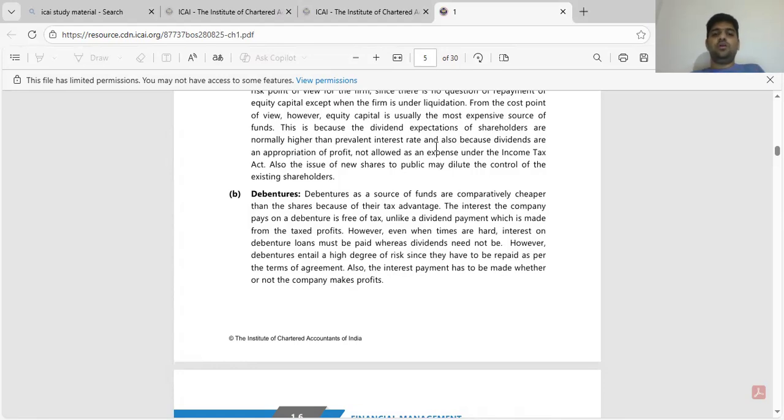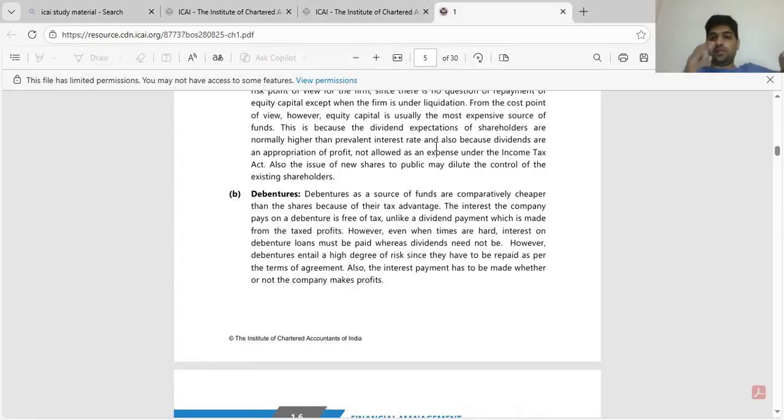Also, debenture holders have a fixed amount to be paid. Suppose we say that we need to pay only 12%, and the business makes 18%. The promoters will benefit because the debenture holder needs to be paid only 12%. The balance will be available to the equity holder.